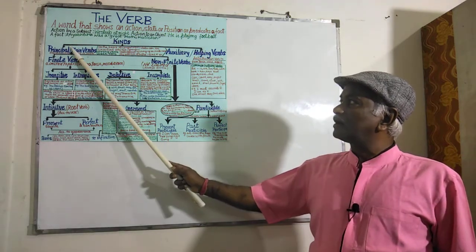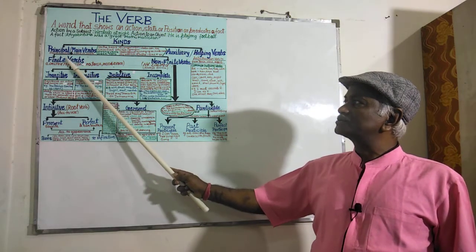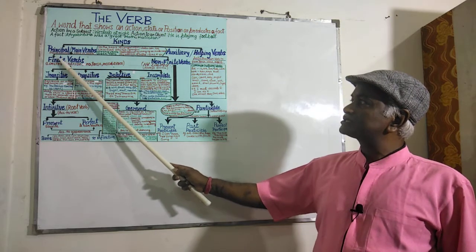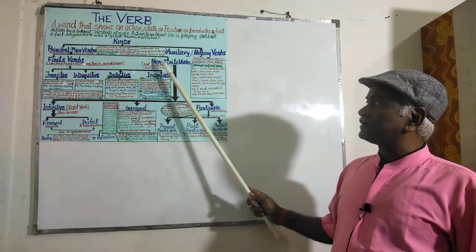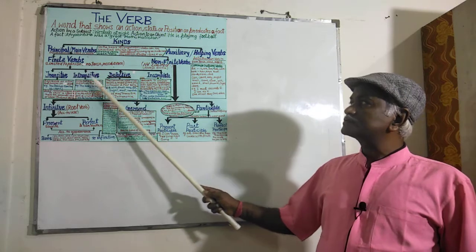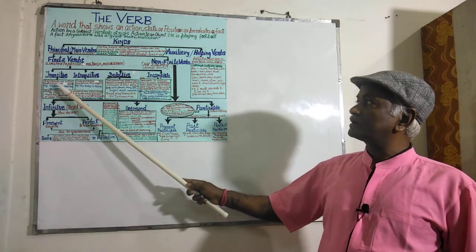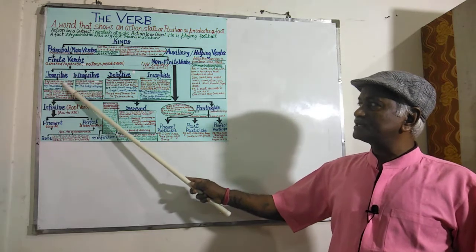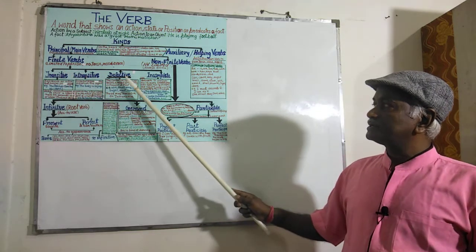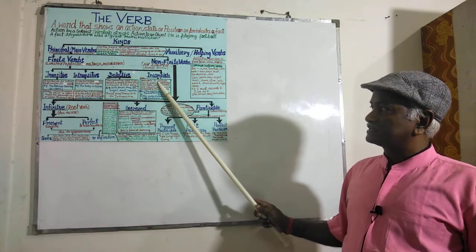The principal verb is divided into two parts, finite verbs and non-finite verbs. Finite verbs can be divided into four parts: transitive, intransitive, defective, incomplete.